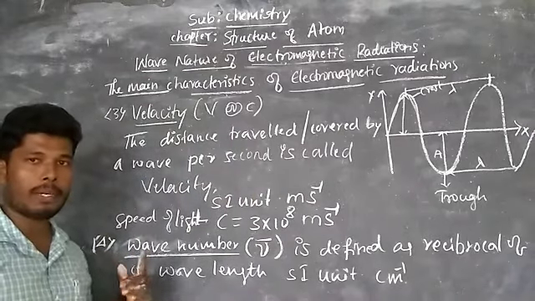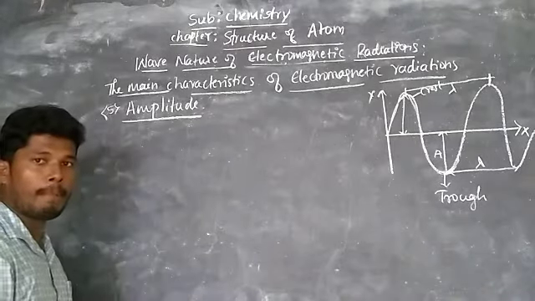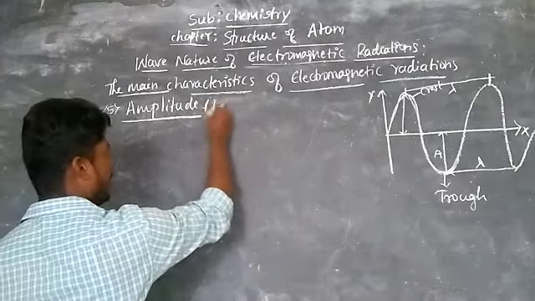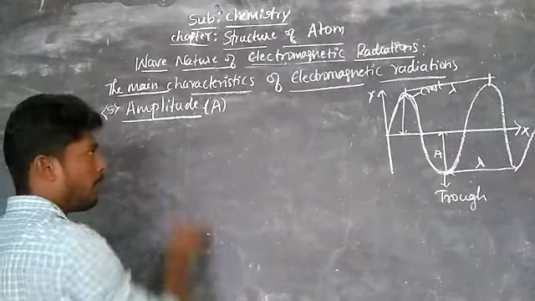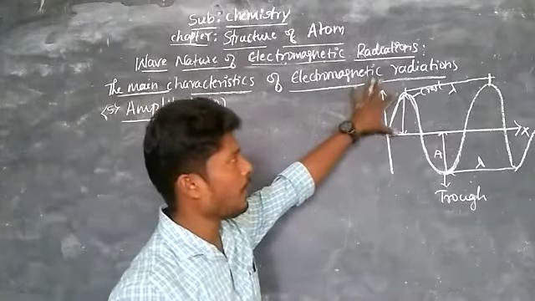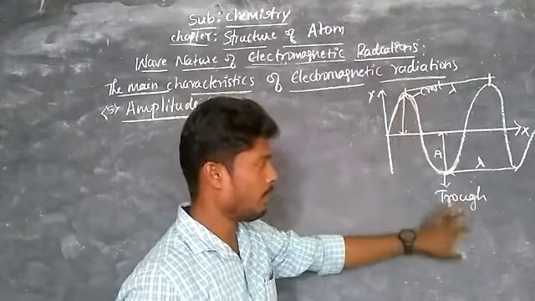Then take amplitude. The next one is amplitude, indicated by the symbol A. I have already told you, amplitude is defined as the height of the crest or depth of the trough.